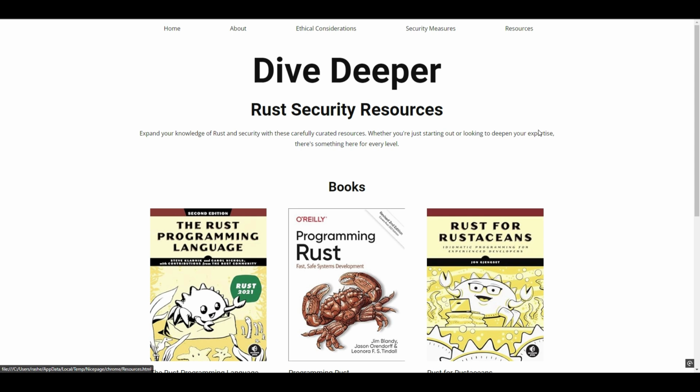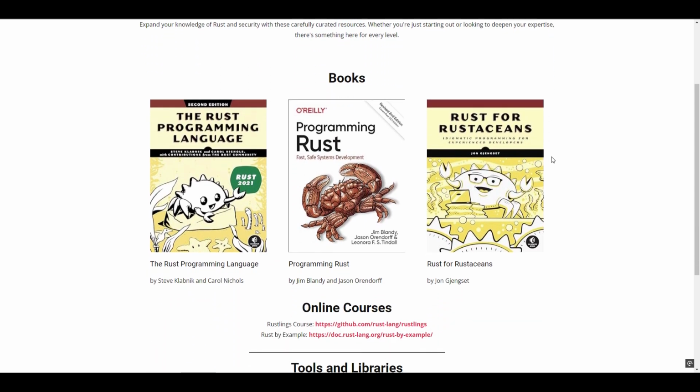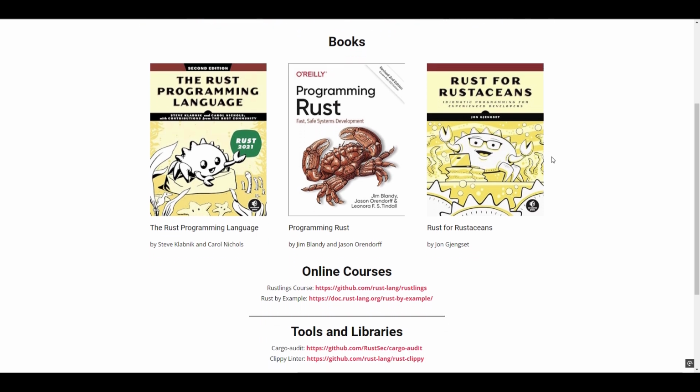And then finally, for resources, if you want to dive deeper into the Rust security resources that are available out there, there are a few examples of different books: The Rust Programming Language, Programming Rust, and Rust for Rustaceans, by various authors. There are some different online courses, one on GitHub and the other on doc.rust-lang.org.